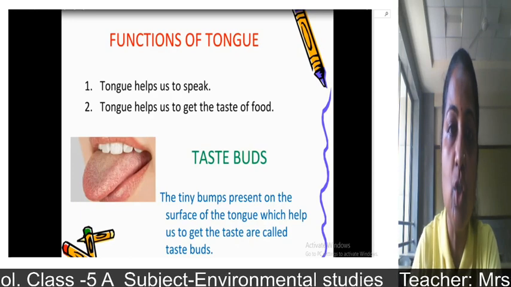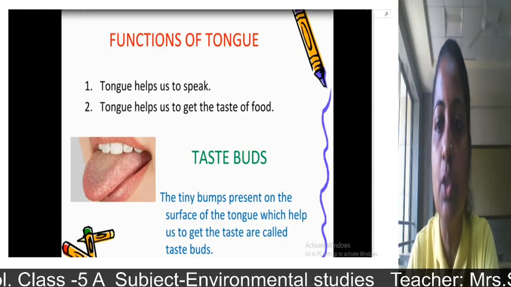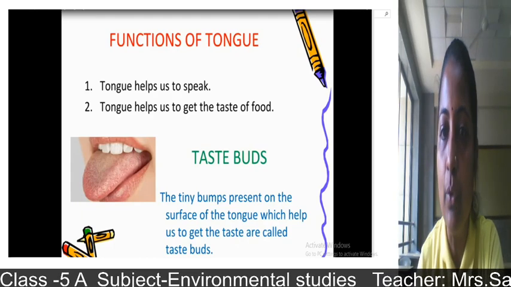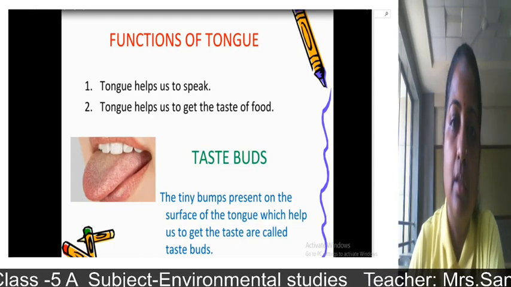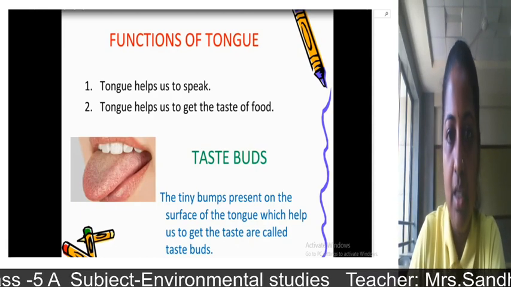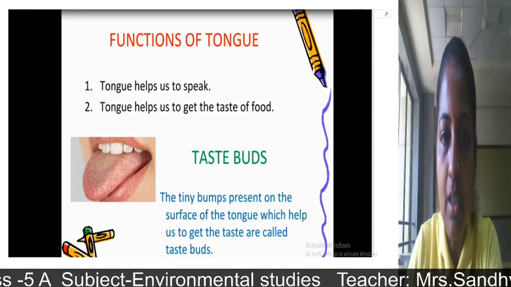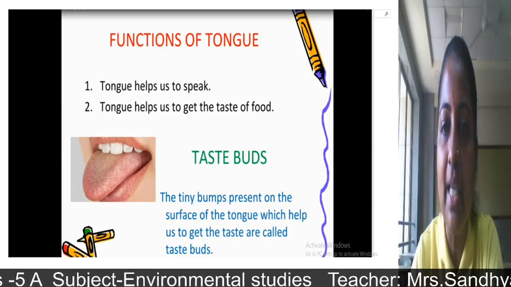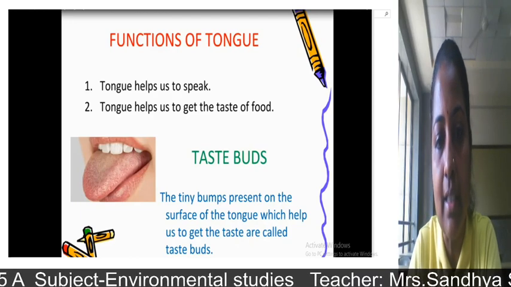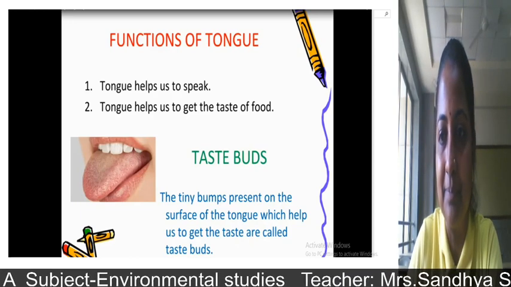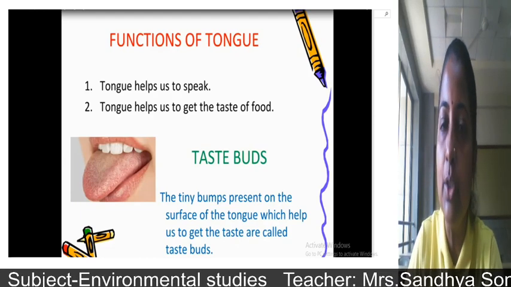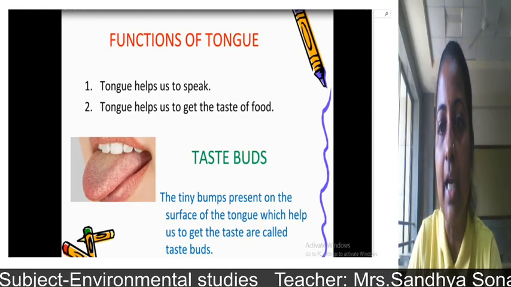So we will see the functions of a tongue. Tongue helps us to speak. Tongue helps us to get the taste of food. And it also helps for swallowing the food. And now we will talk about taste buds. The tiny bumps present on the surface of the tongue which help us to get the taste are called taste buds. And with the help of these taste buds we are able to taste different kinds of tastes.